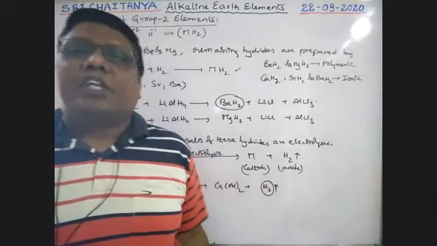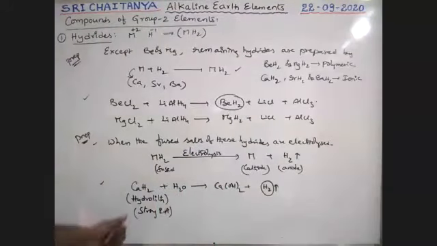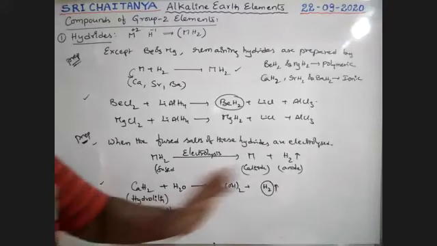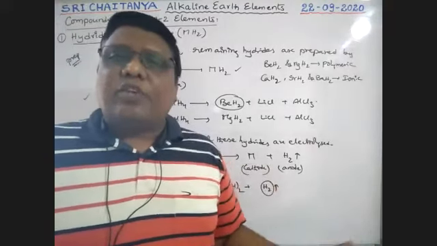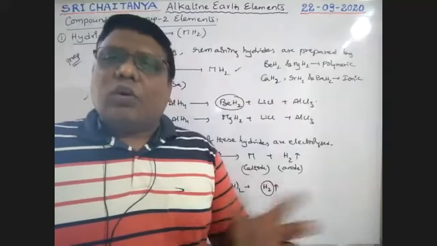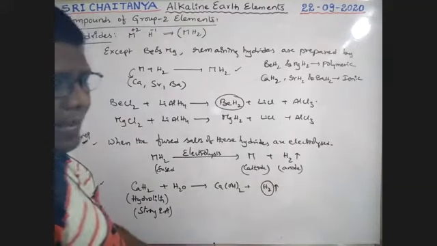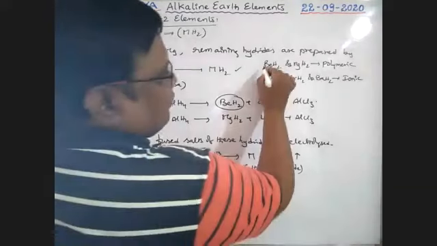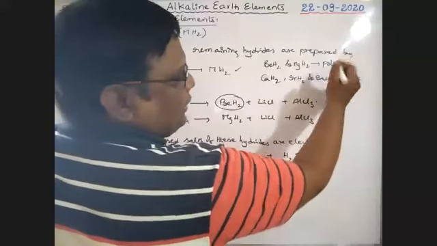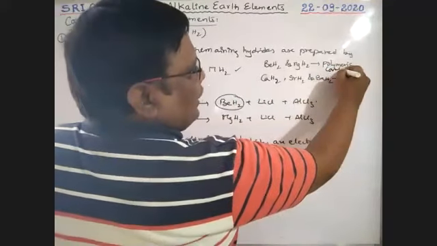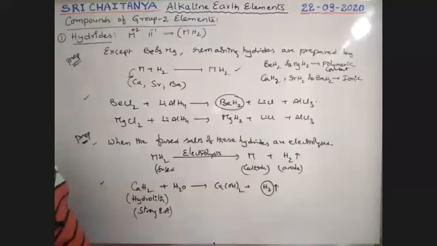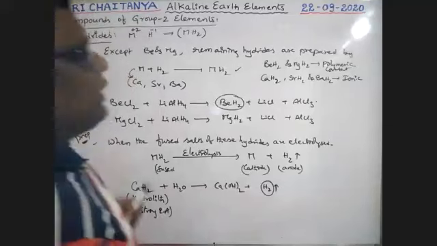So for the transportation, hydrolith, H-Y-D-R-O-L-I-T-H. That is hydrolith. There is no loss of hydrogen. That is why we are using this one. Okay. So that is hydrolith, boys. Next, already we covered that beryllium hydride and magnesium hydride are polymeric covalent hydrides. Now, what are the structures of those covalent polymeric hydrides? See here.